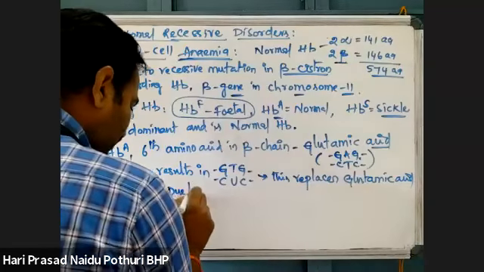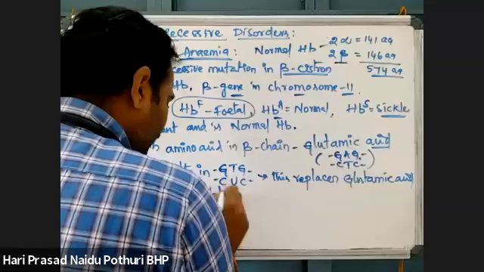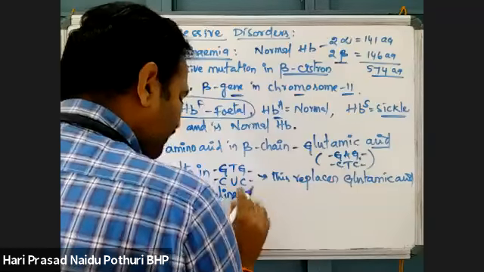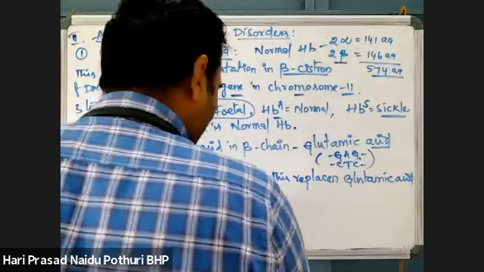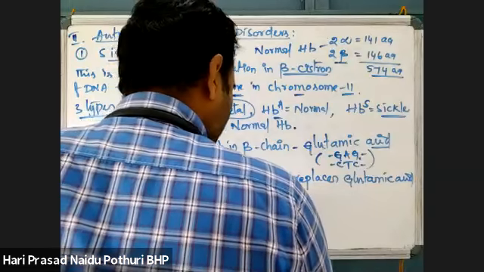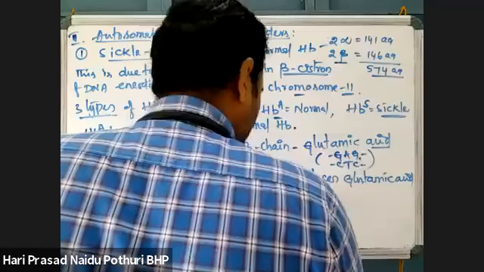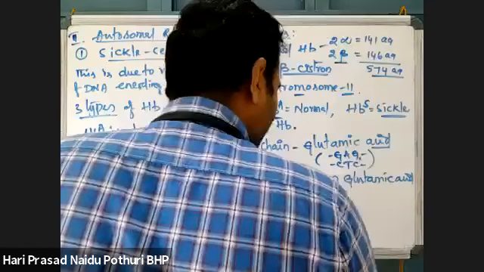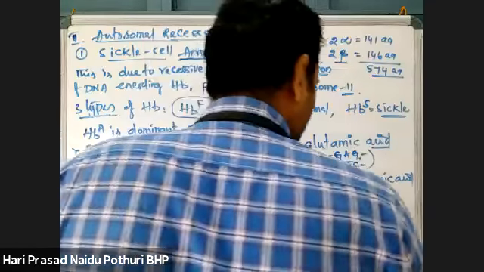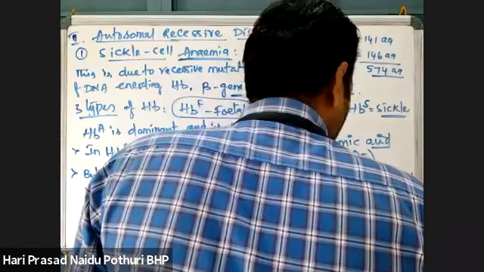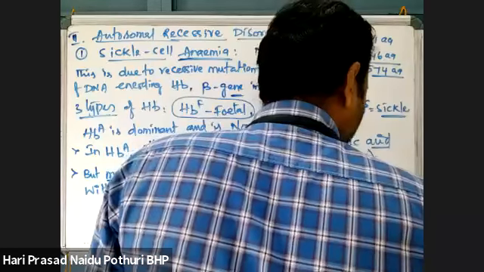Due to valine in the 6th position, HbA, which is dominant, becomes HbS.